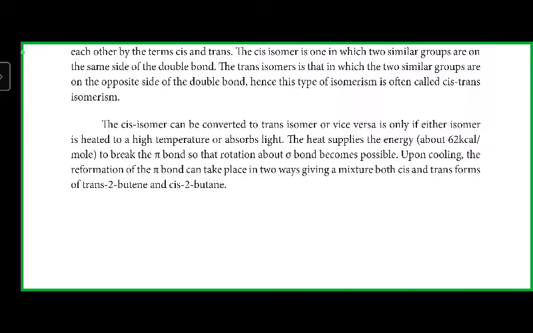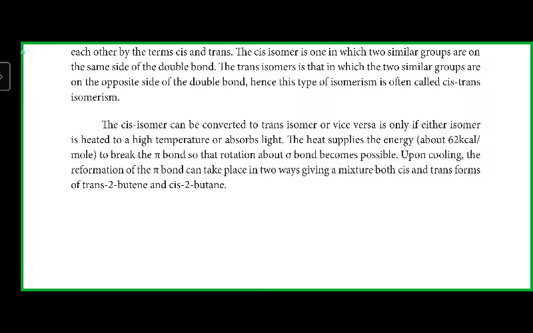The cis isomer can be converted into trans or vice versa only if either isomer is heated to a higher temperature or absorbs light. About 62 kilocalories per mole is required to break the pi bond. So cis can be converted into trans only when the double bond, that is the pi bond, is broken. To break that bond it needs 62 kilocalories.